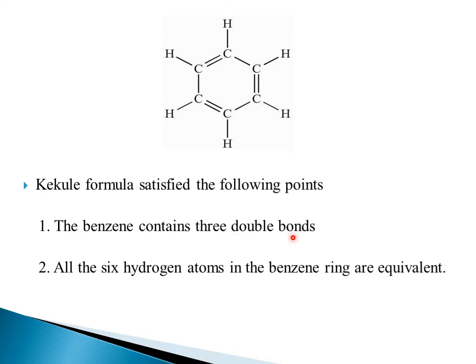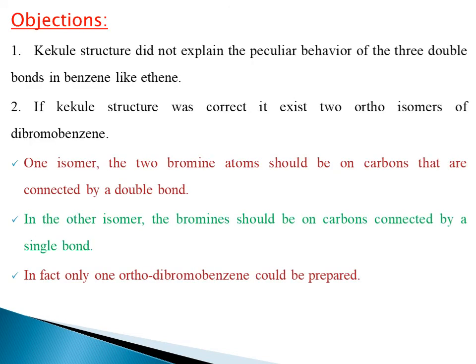Benzene contains 3 double bonds. Yes, it is satisfied: 1, 2 and 3 double bonds. All the 6 hydrogen atoms in the benzene ring are equivalent, as these are uniform or equivalent hydrogens. These 2 points are satisfied by the Kekulé structure of benzene. But there are certain objections to the Kekulé structure of benzene. What are the 2 major objections?